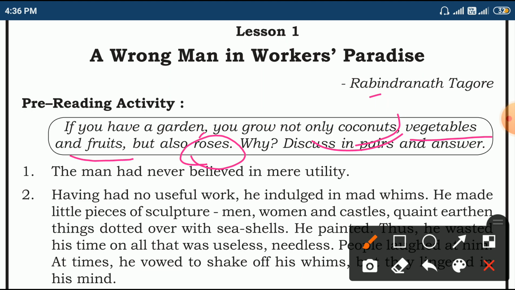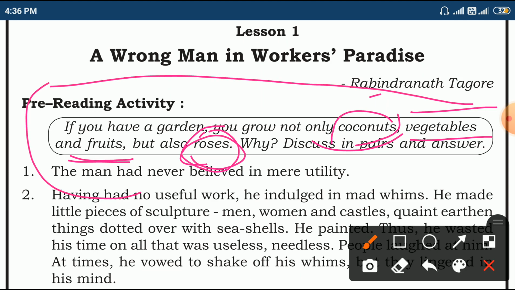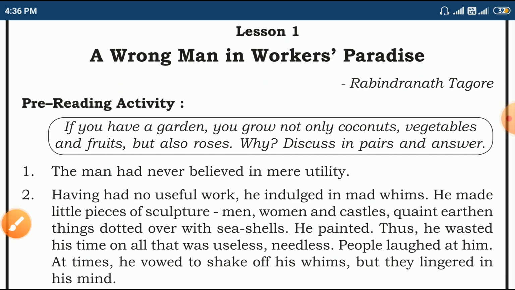It's very simple. The way we are using coconut, vegetables, fruits, in the same way, equally, we are giving importance to roses. These all are useful things. That's why we are growing all these things. So here the question is about useless and useful. Let us read the lesson.